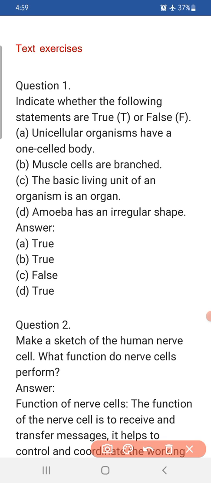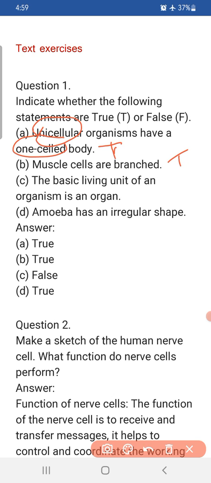The first statement is: unicellular organisms have a one-celled body. So children, definitely unicellular means those organisms which have a one-cell body, or one cell present inside their body. So the first statement is true. Second one, muscle cells are branched. So this is also a true statement.